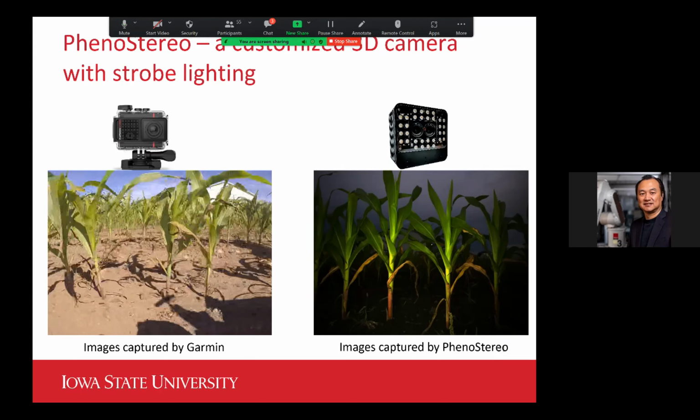And secondly, the image is much more crisp, as you can see here, in comparison to the consumer grade type of camera. So this has a tremendous benefit to 3D reconstruction. When we do stereo matching, we understand the quality of the stereo matching really depends on the texture in the images, right? The more crisp your images are, the better the 3D matching accuracy.